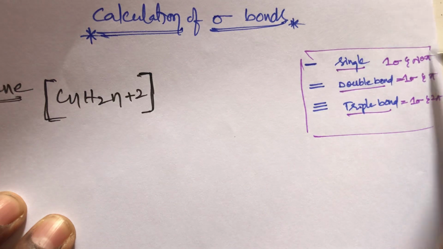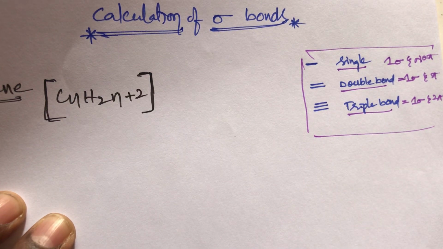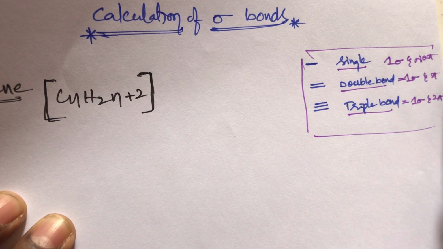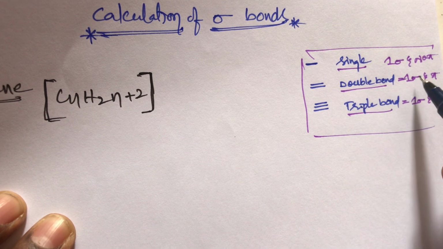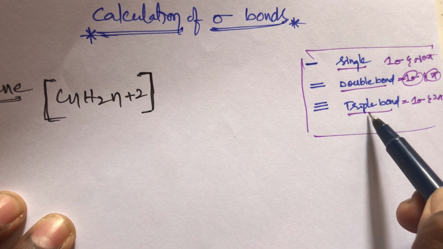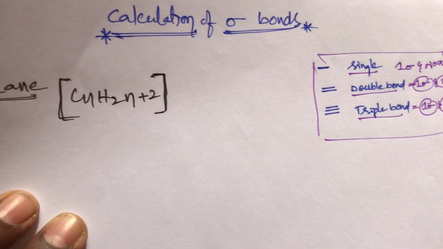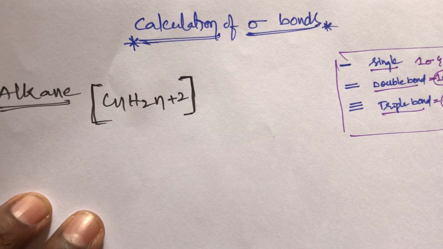Generally, three types of bonds are there: single bond, double bond and triple bond. A single bond has only one sigma and no pi bonds. A double bond has one sigma and one pi bond. A triple bond has one sigma bond and two pi bonds. This is the simple trick, students. Now, calculation of sigma bonds.